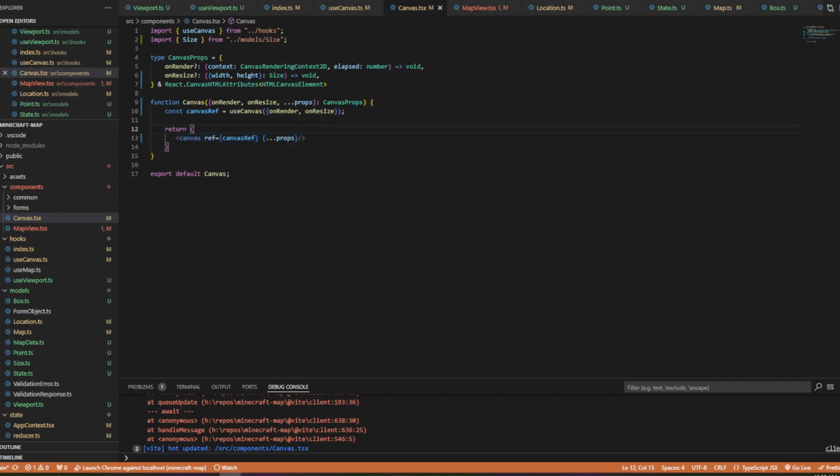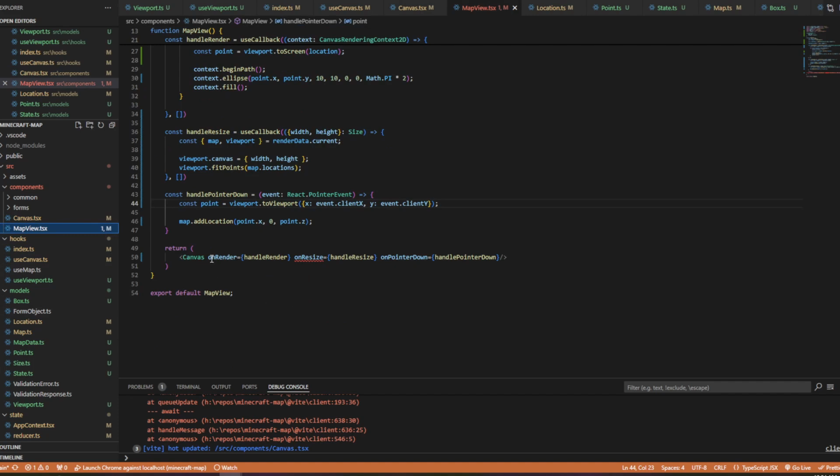All the other ones just get spread onto this element here. And so what that allows me to do is then I want to have mouse pointer move, mouse pointer down, mouse pointer up, all those things on my map view. And I don't want to have an entry here for every single one of them. And so I can just pass those on there. And first thing I want to do is for this canvas, I want to specify this canvas. And so I'm going to say className equals, and it's going to be map view.